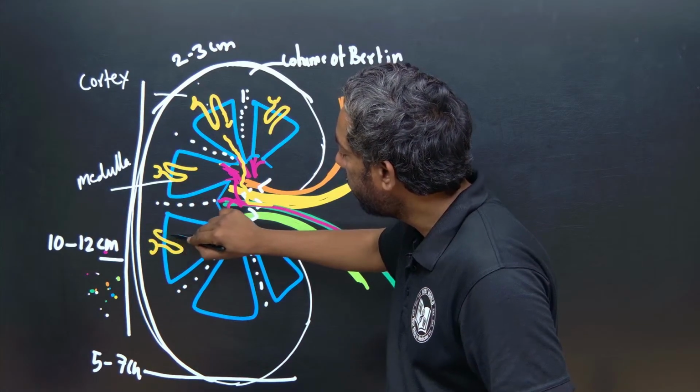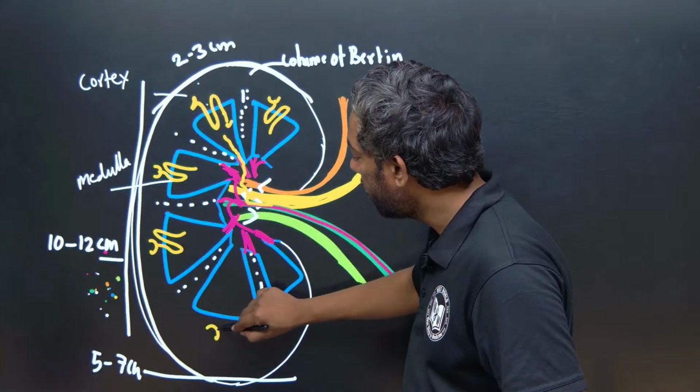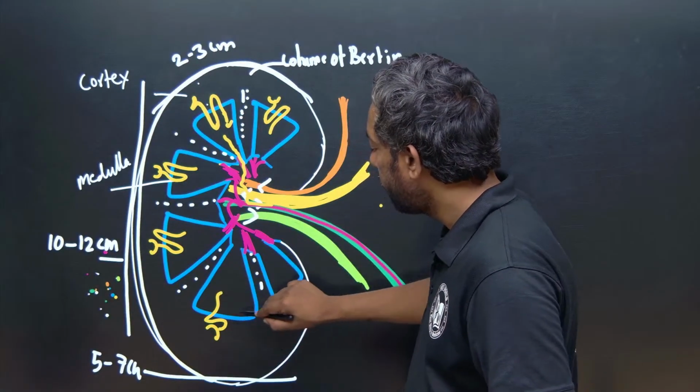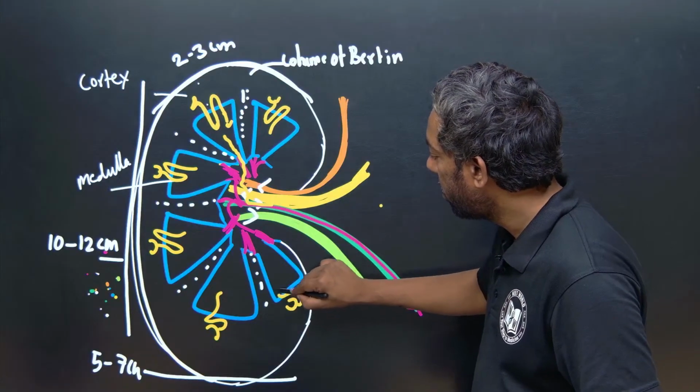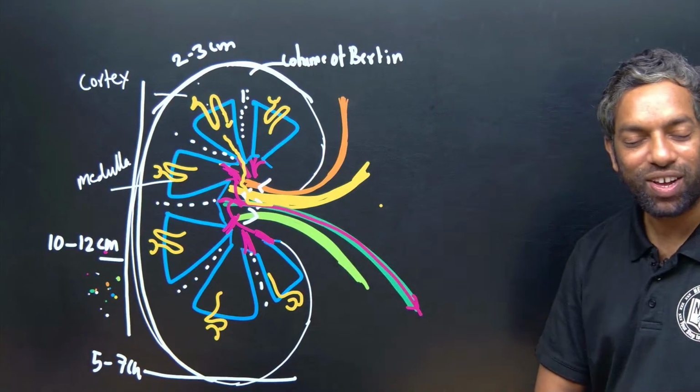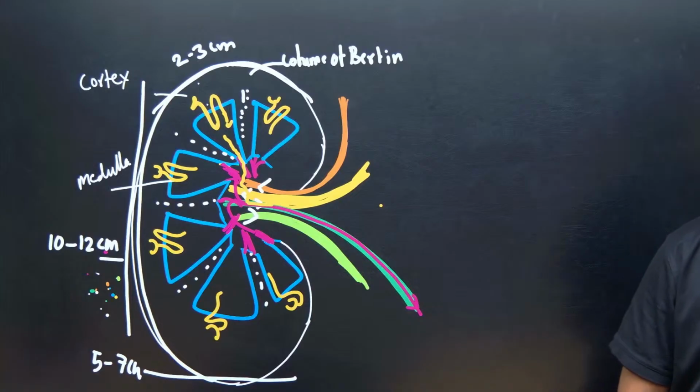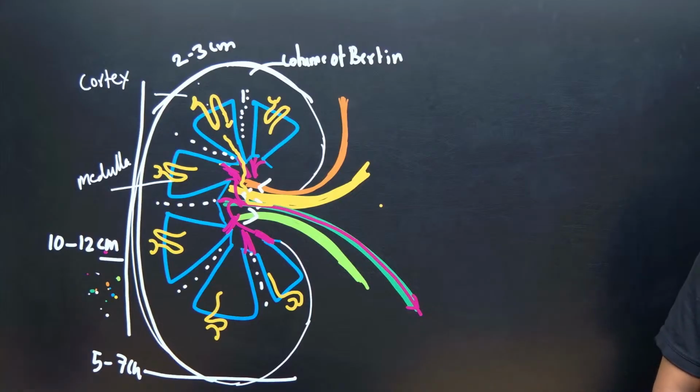Where is the nephron located? Location of kidney is where? Last thoracic to third lumbar. Okay. Location of nephron is where?